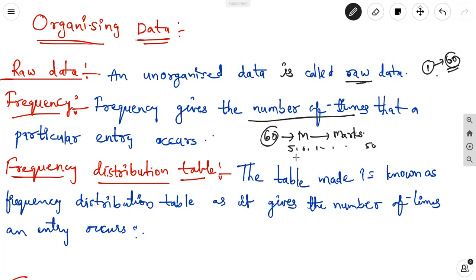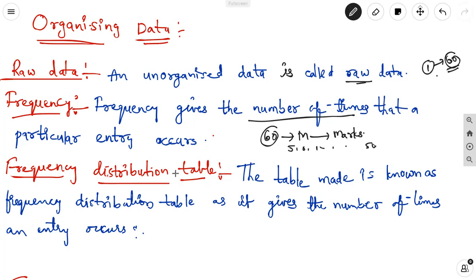The repeated marks are what come under frequency. That is the number of times a particular entry occurs. If 5 students get 5 marks, then the frequency of 5 marks is 5.